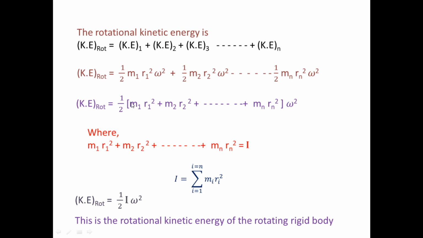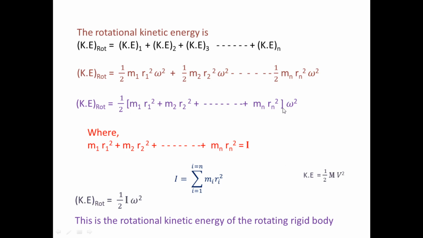Now, why do we write this bracket equal to I? We know that according to the expression for kinetic energy, kinetic energy is half m v square, m for mass and v for linear velocity. The same expression here is half I omega square, where v is the linear speed and omega is the angular speed. Angular velocity is analogous to linear velocity, and moment of inertia is analogous to mass.